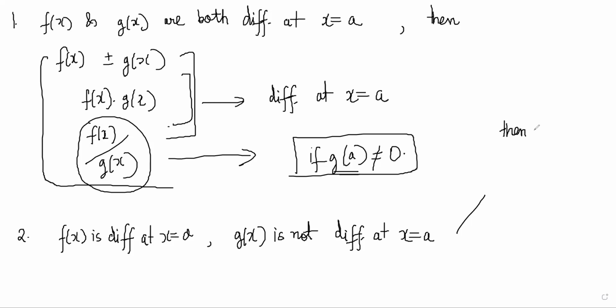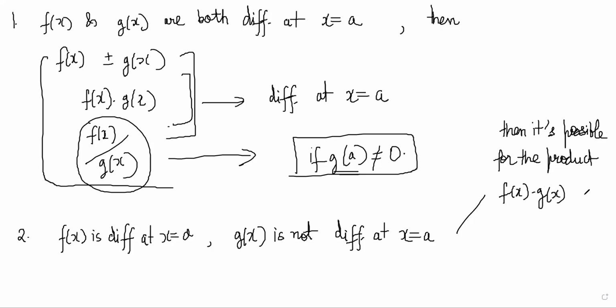Then it is possible for the product f(x) into g(x) to still be differentiable at x = a. Now, how is that possible? We can construct an example for this as well.